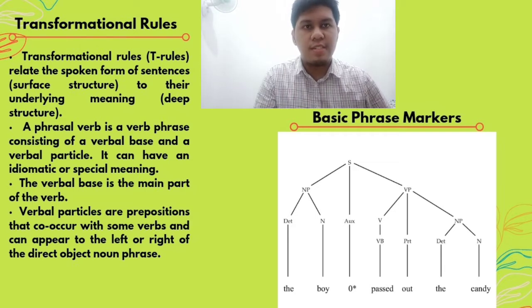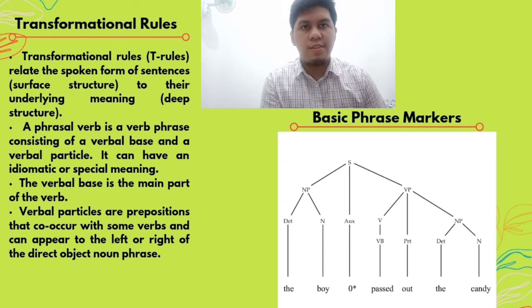Different surface structures may have the same deep structure, or different deep structures may have the same surface structure. So we can judge both sentences, A1 and A2, to have the same deep structure, yet the sentences take slightly different forms.